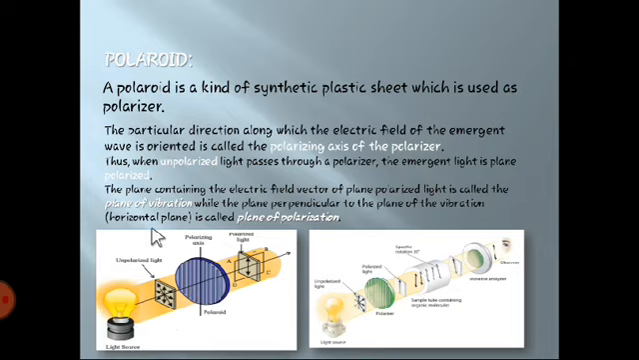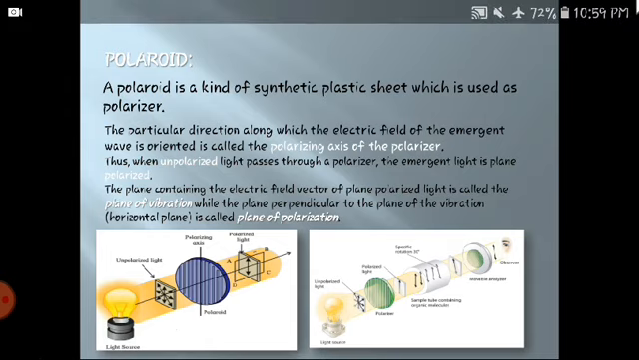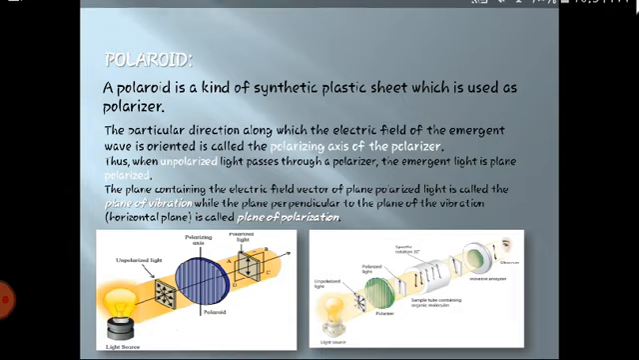Next is the plane of vibration. What is the plane of vibration? The plane containing the electric field vector. The plane which contains the electric field vectors is called the plane of vibration, and the plane perpendicular to the plane of vibration is called the plane of polarization. Now can you see the diagram and verify where the plane of vibration and the plane of polarization are? Observe the diagram, then you will come to know.